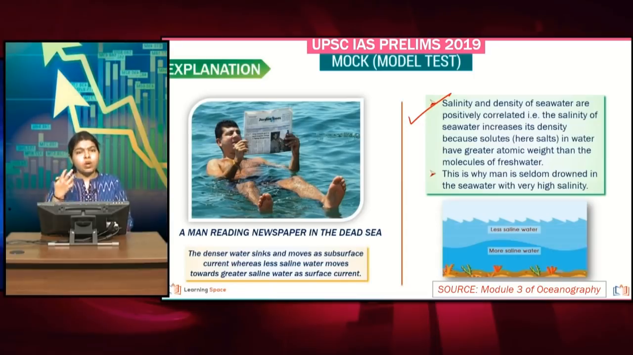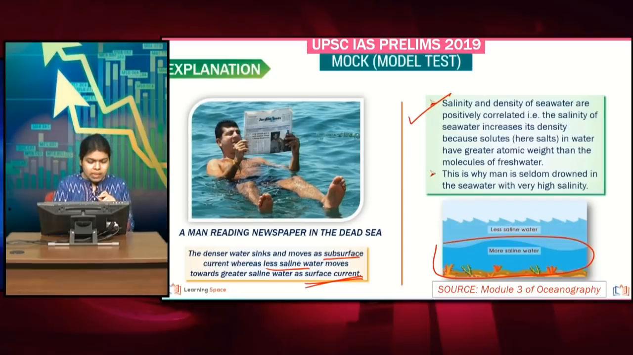Now because of the rise of density, because of increased salinity, the denser water will sink or subside to the lower parts of the ocean, and it will flow as a subsurface current. The denser water, the more saline water, will flow as subsurface current, whereas the less saline water moves towards the greater saline water as surface current. Because of the less salinity, obviously it is going to have less density, which means it will flow as a surface current.